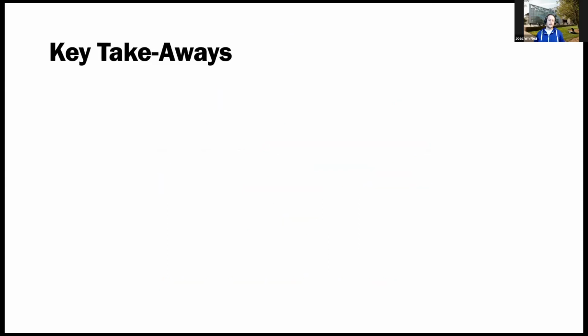The key takeaways from this talk will be the following three, I hope. The first thing is that we found a liveness attack on Gasper. So Gasper is not secure even in the synchronous network model, let alone the partially synchronous network model.